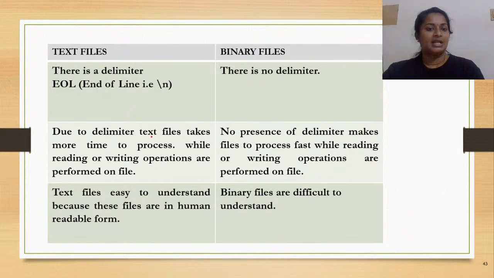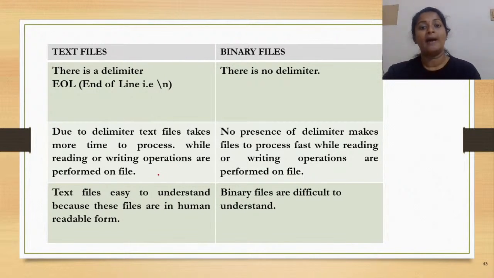Due to the delimiter, text files take more time to process. Since there is a delimiter, and not only for that reason, but because conversion or translation has to be done, more time is taken to process the text files, because reading and writing operations are performed on the file.